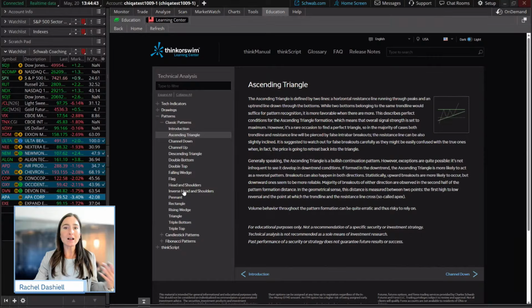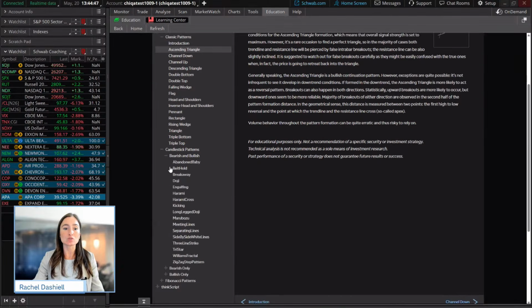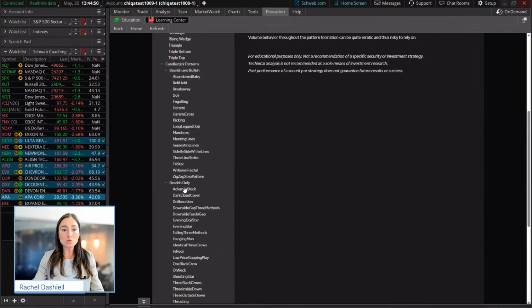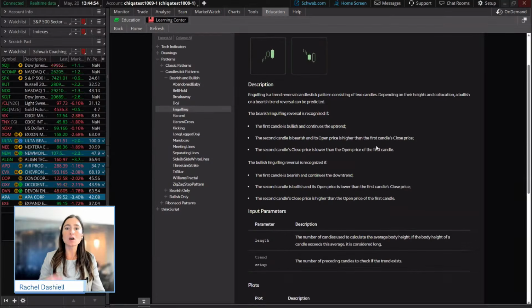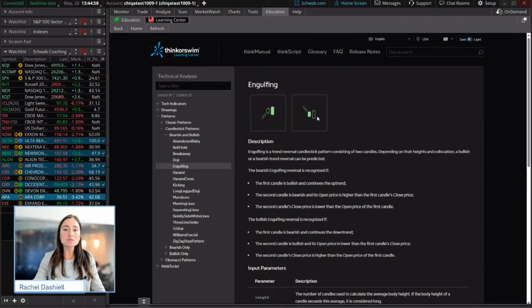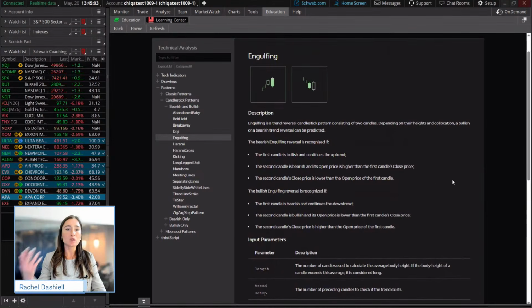So you'll see classic patterns, how they really play out, and then you'll have candlestick patterns too. So you have the bullish, bearish ones. We talked about the engulfing quite a bit today. So this will talk about a bullish engulfing versus a bearish engulfing. It gives you a little description, and also just how it looks in the price, what price is leading up to and following it.